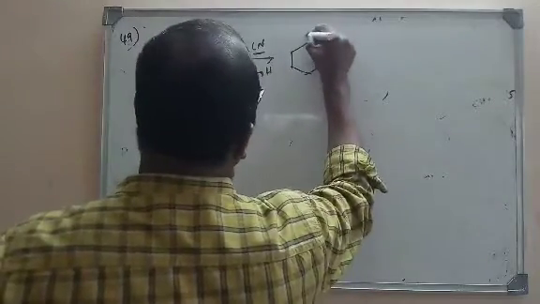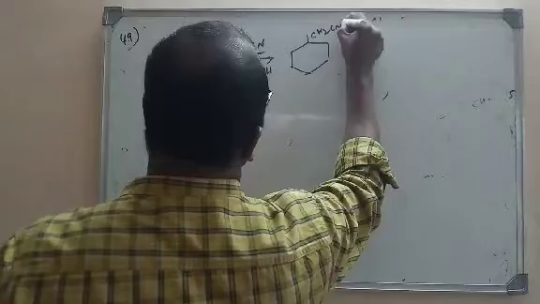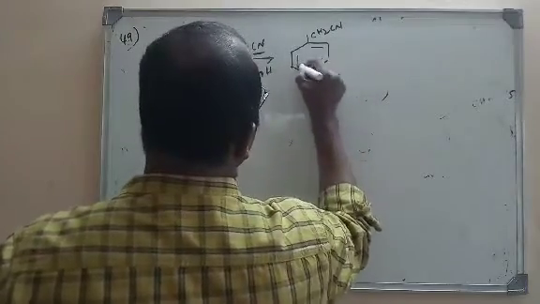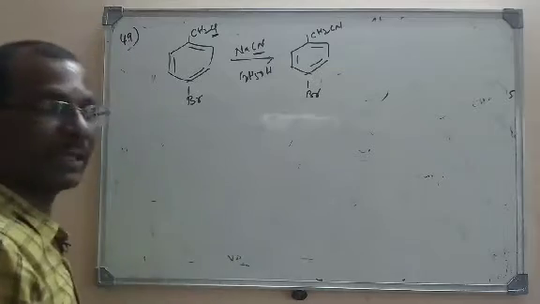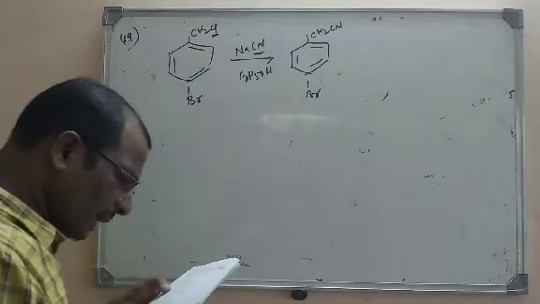The substitution will take place here. So we get CH3, CN, double bond, Br. That means 4-bromobenzyl cyanide will be the product. So the right option is A,